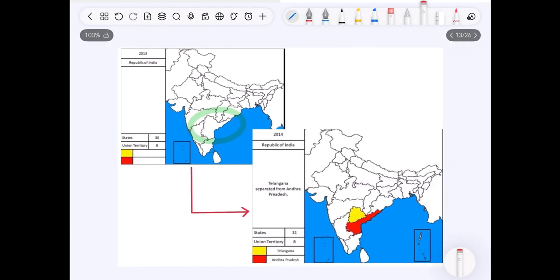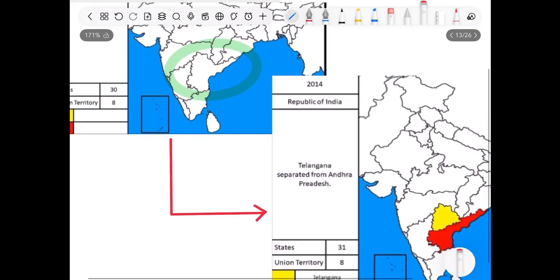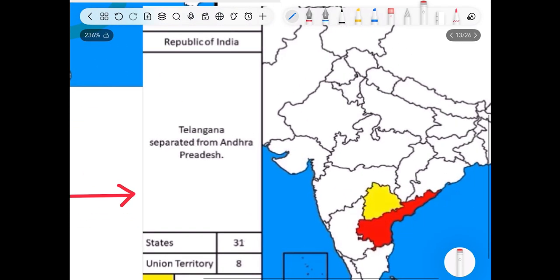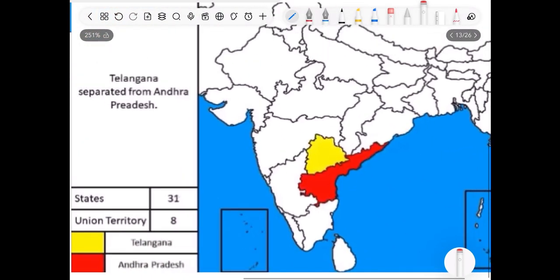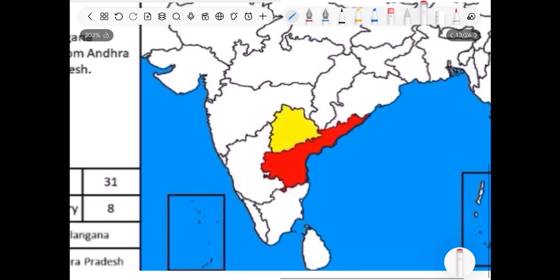Fine. And let me zoom into Andhra Pradesh first. See, this was the area of Andhra Pradesh till 2014. But in 2014, this state was bifurcated into 2. Can you see the highlighted part?